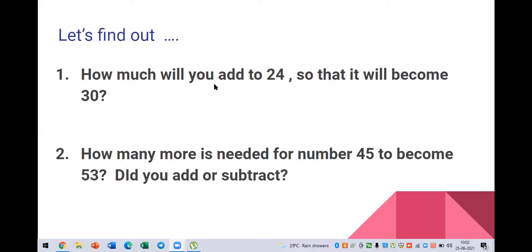Okay. So the question is, how many more is needed for number 45 to become 53? So here you have to also find out, are you going to add or subtract? Okay. So everyone carry out and let's put the answer in the chat box.